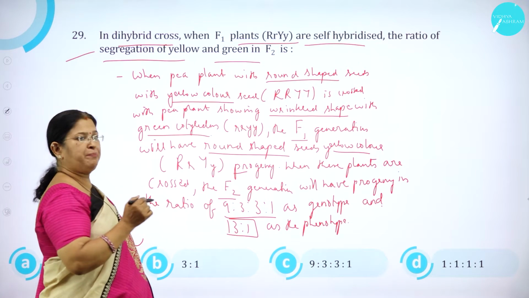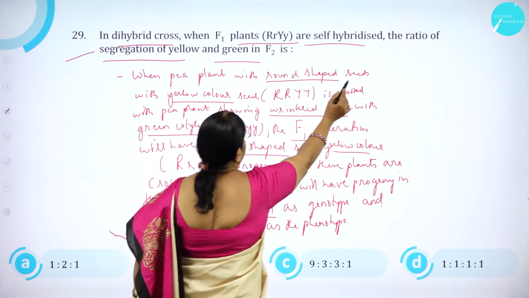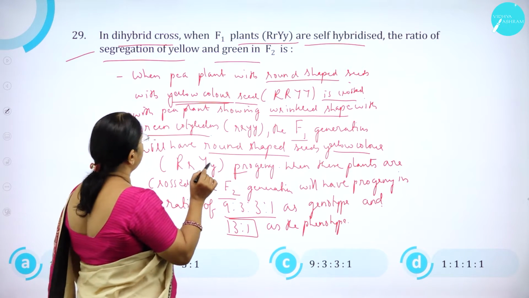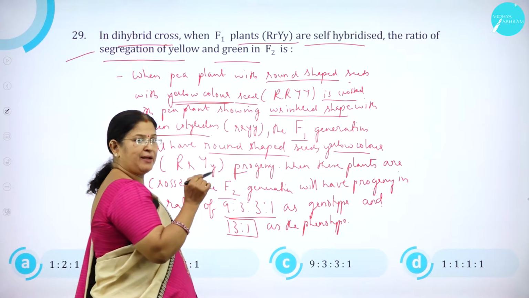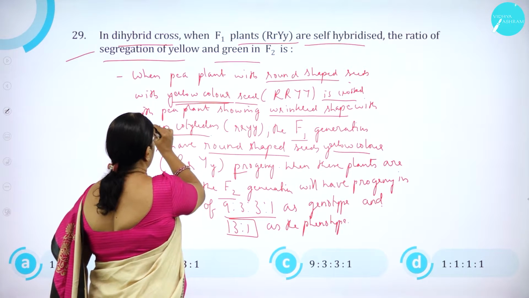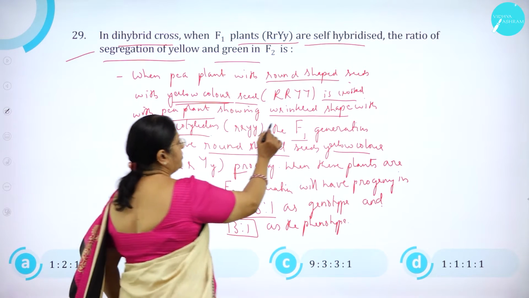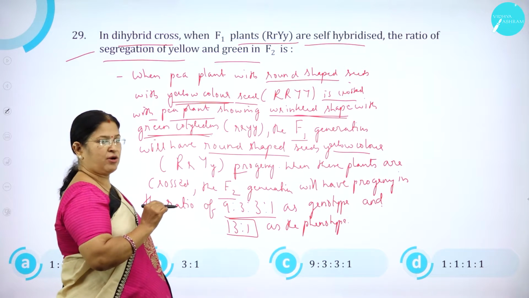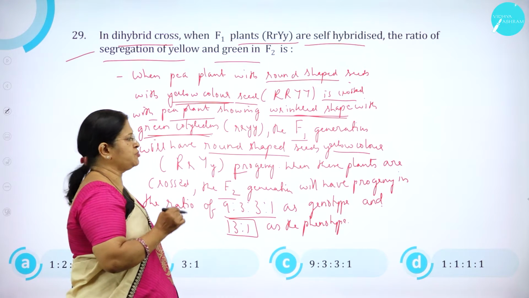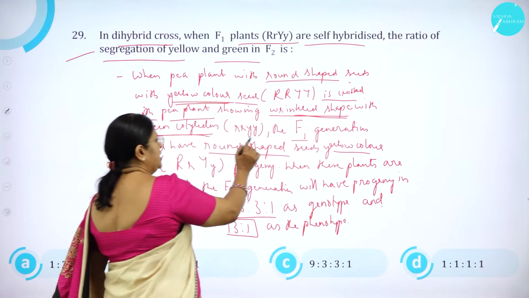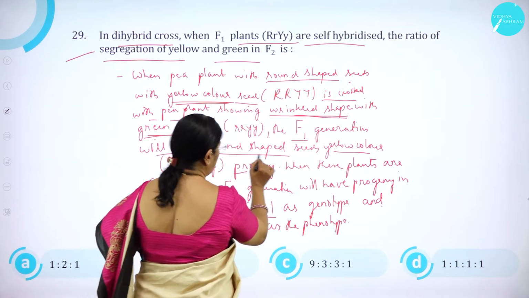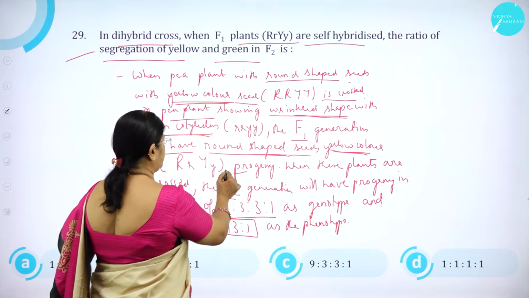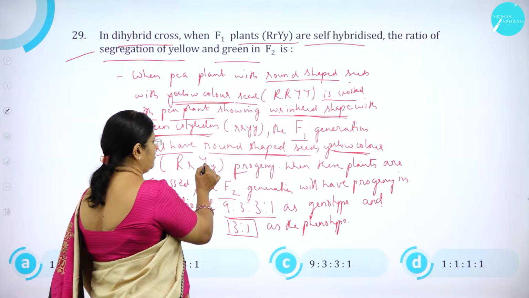When a P plant with round shaped, yellow color seeds, capital R capital Y, is crossed with a P plant showing wrinkled shape with green cotyledon, small r small y, the F1 generation will have round shaped and yellow color progeny.